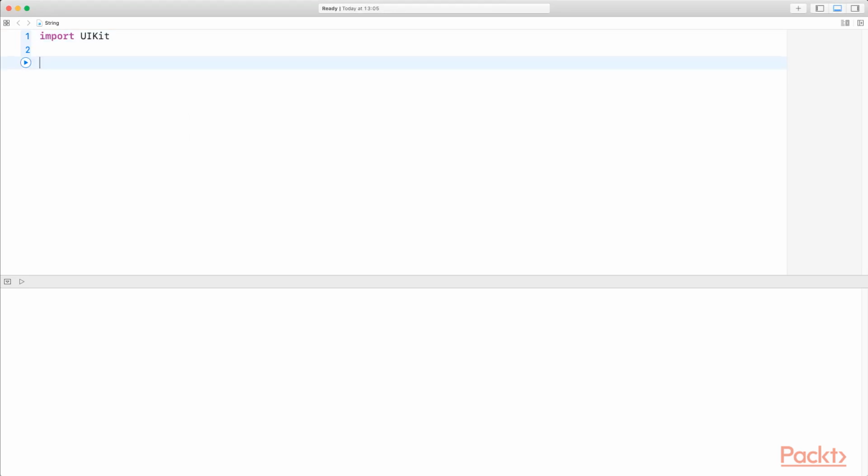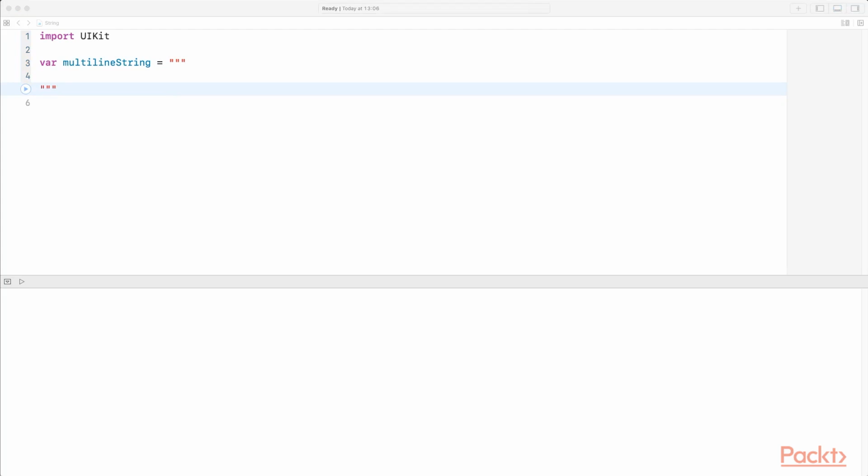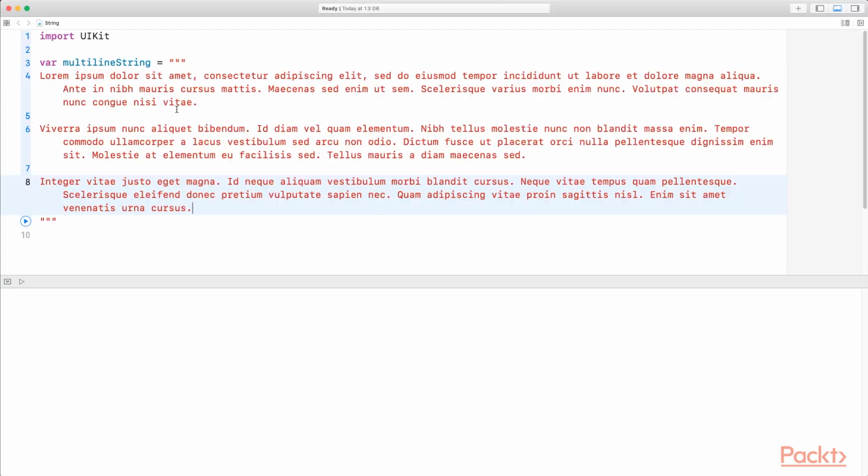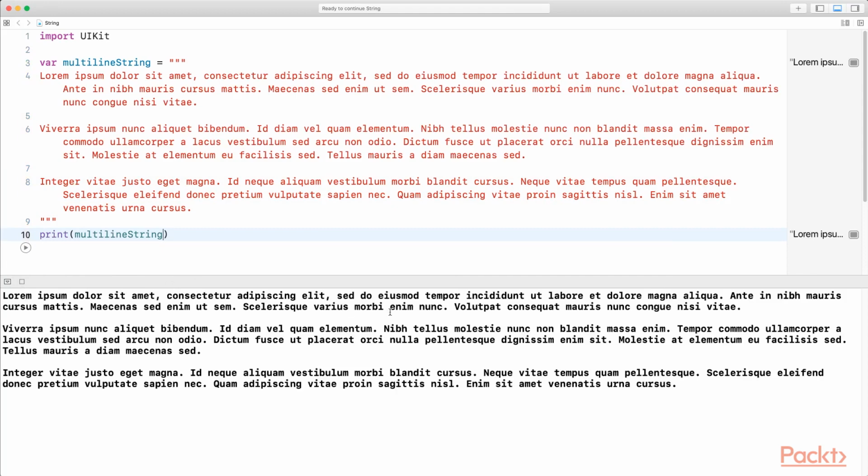So first of all, I want to show you a great way when you have to import a huge string that's also stretching over multiple lines. We're going to call that a multi-line string. It's annotated by 3 quotation marks at the beginning and by 3 quotation marks at the end. Now in between those quotation marks, you can simply copy a long text like this one, and let's print the whole string at the end to see how the output looks. You can see this was a very handy and easy way to import this long text that stretched over multiple lines.